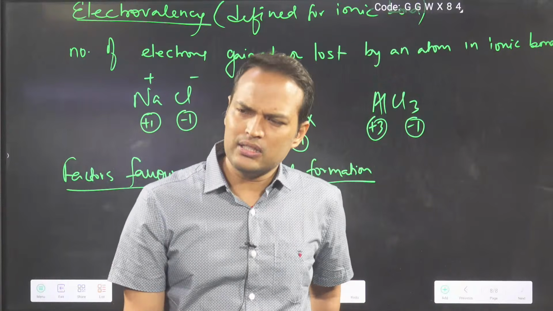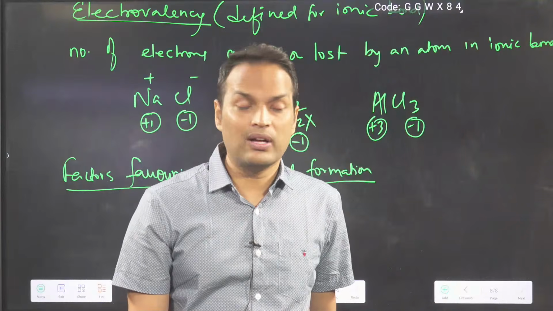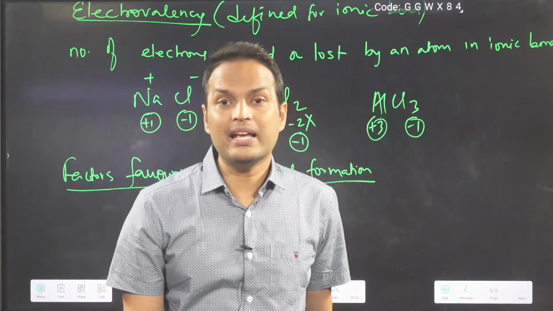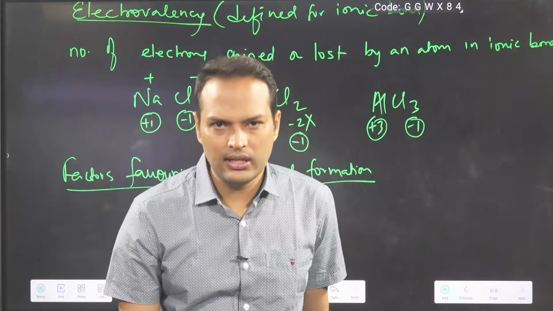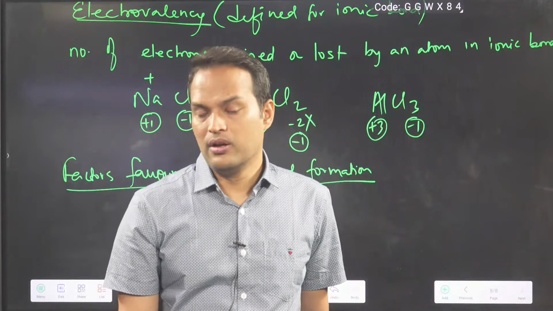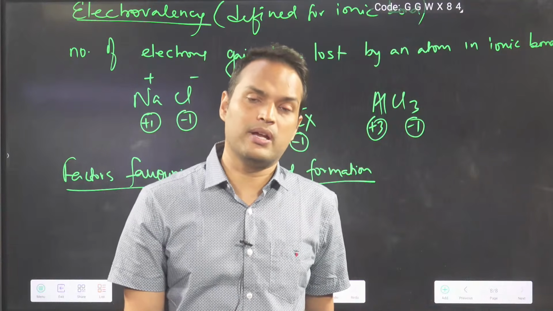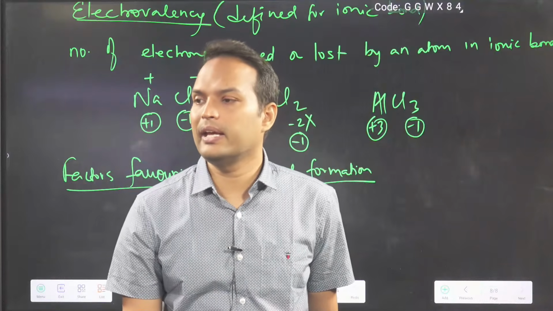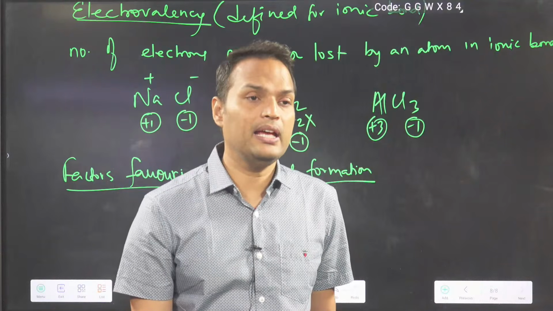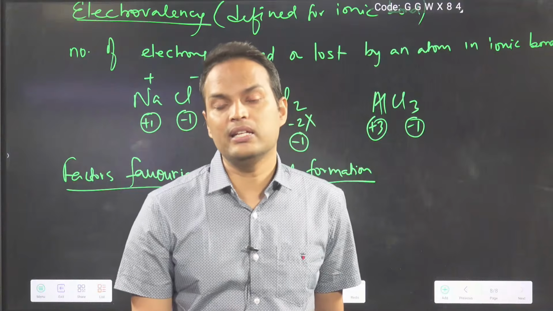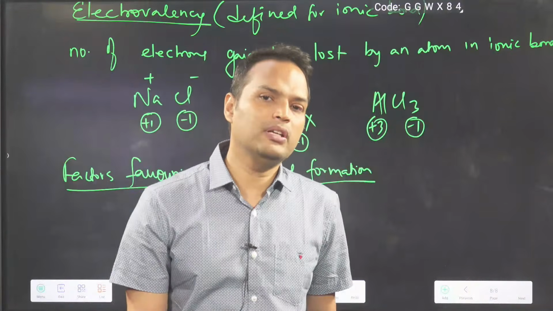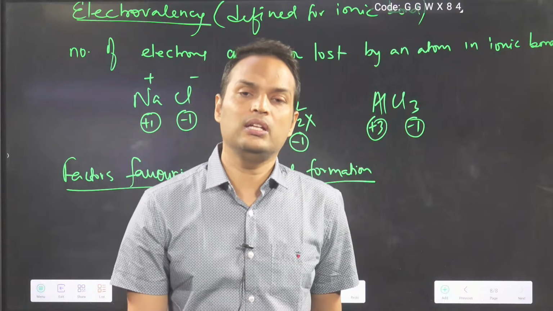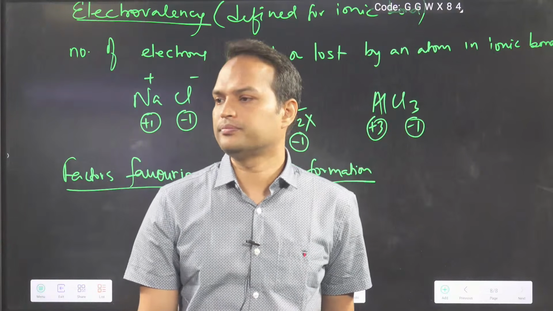There should be ions, one cation and one anion, so one metal and one non-metal. Generally S block elements with non-metal P block elements form ionic compounds. You remember NaCl: Na is an S block element, Cl is a P block element.